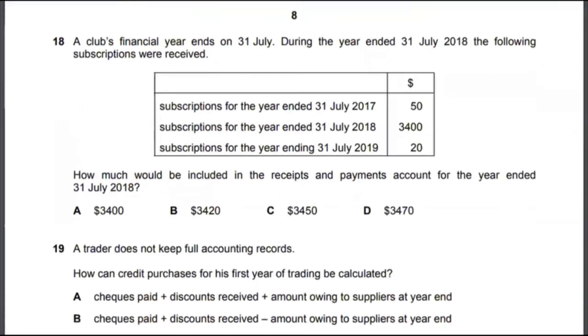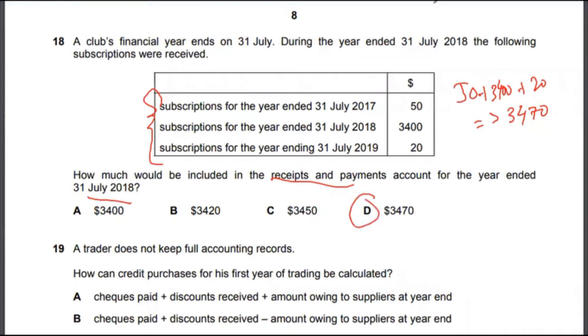Let's look at multiple choice 18. A club's financial year ends on 31st July. During the year ended 31st July 2018, the following subscriptions were received. How much would be included in the receipts and payments account for the year ended 31st July 2018? Actually, everything would be included in the receipts and payments account. So it would be 50 plus 304 plus 20. That would come out as 3470. The correct answer to multiple choice 18 would be option D.